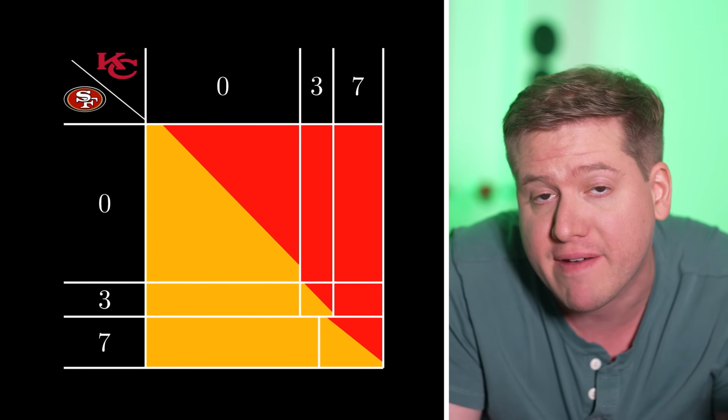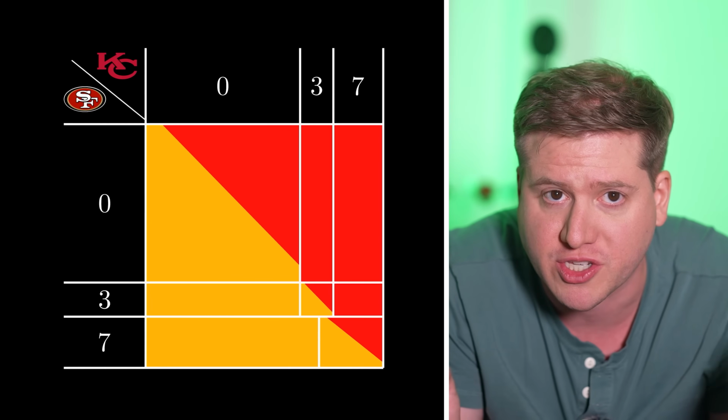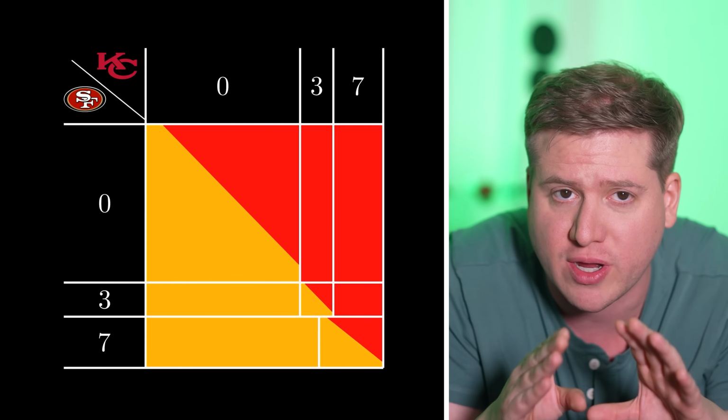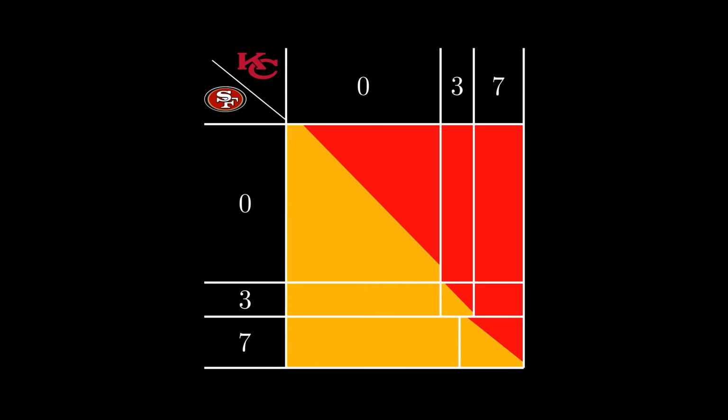The primary axis they have control over is how aggressive or conservative they are. Basically, they can move probability from the middle 3-point case to the extreme 0 and 7 cases. In the case where the Niners get a touchdown, the Chiefs should be maximally aggressive. They should have no chance of getting a field goal. There's another way they can be more aggressive, one that actually came up in this Super Bowl.